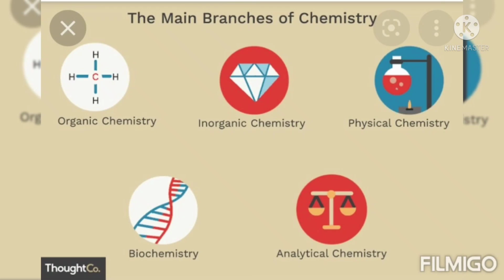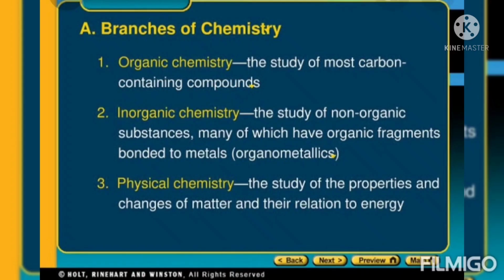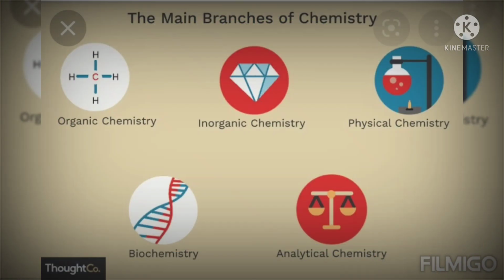Then we see the 5 branches and the definition of chemistry, and next there is a small idea about the definitions of all branches: organic chemistry, inorganic chemistry and physical chemistry. Organic chemistry is simply the study of most carbon-containing compounds. Next, inorganic compounds. What is inorganic chemistry? The study of non-organic substances, many of which have organic fragments bonded to metals.